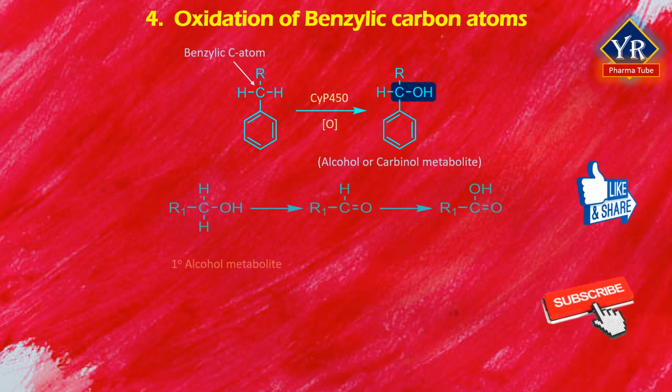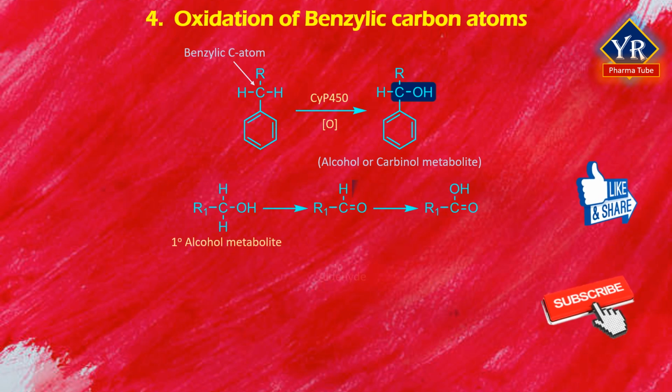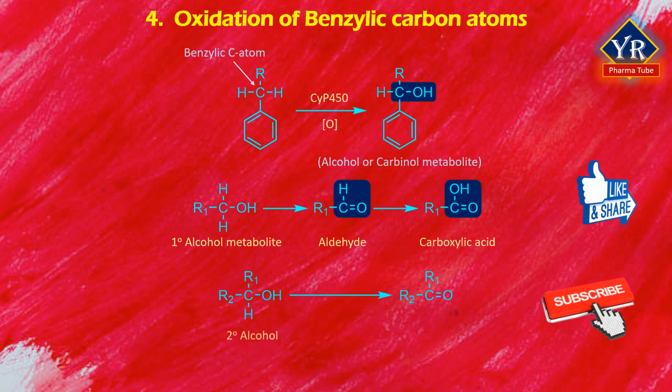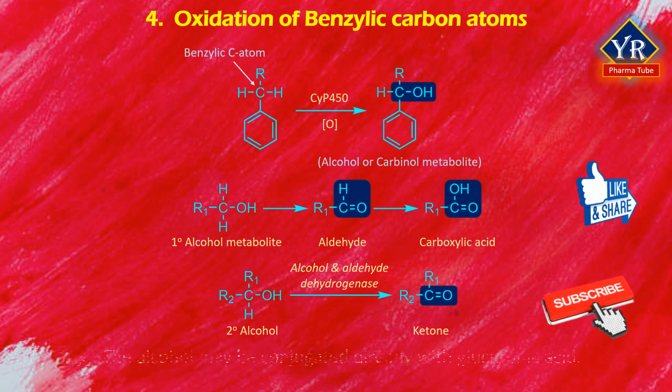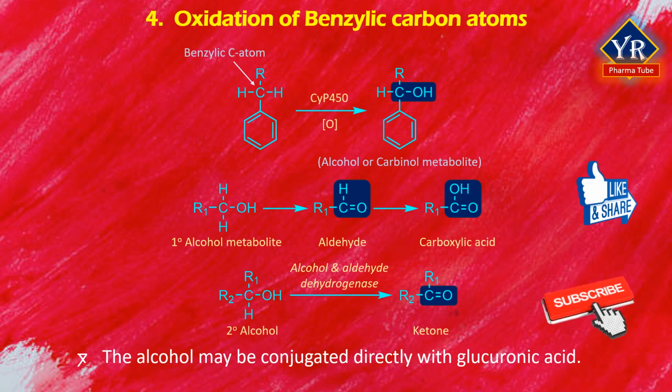Primary alcohol metabolites are often oxidized further to aldehydes and carboxylic acids. Secondary alcohols are converted to ketones by soluble alcohol and aldehyde dehydrogenase enzyme. Alternatively, the alcohol may be conjugated directly with glucuronic acid.